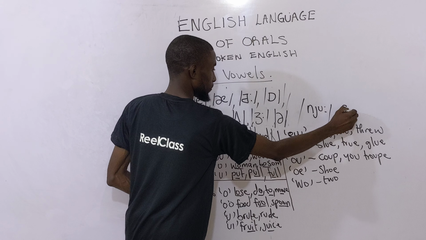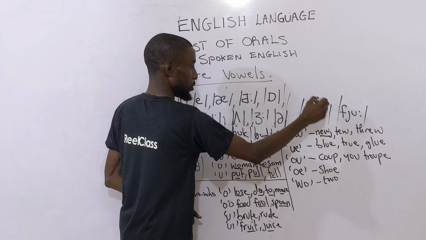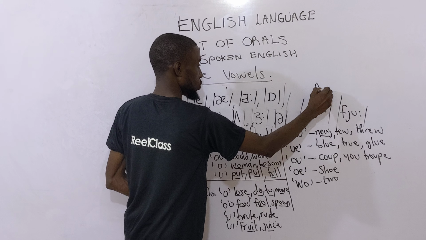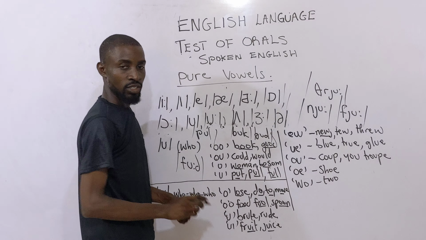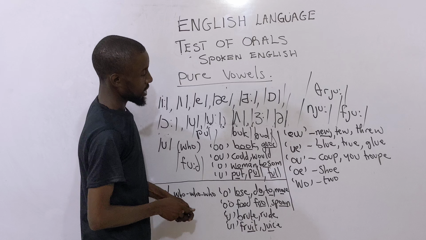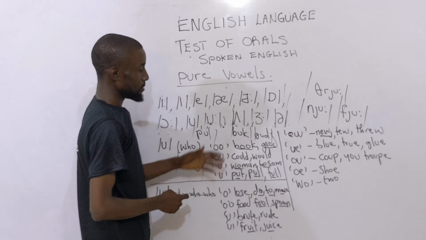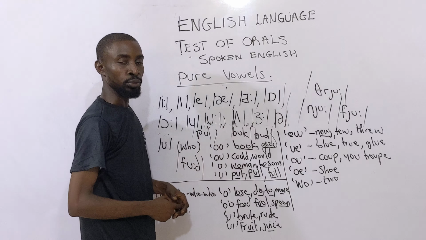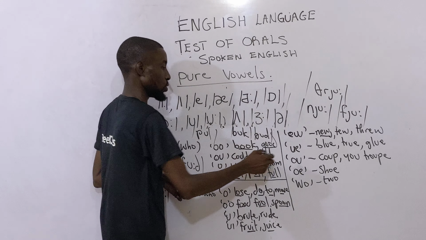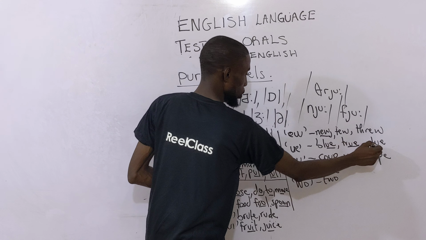Through. See the way they are transcribed. Then blue, true, glue. So you see this UE.